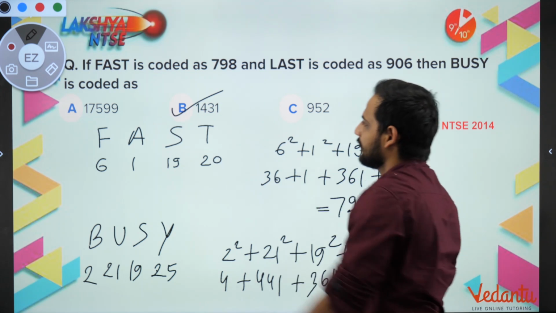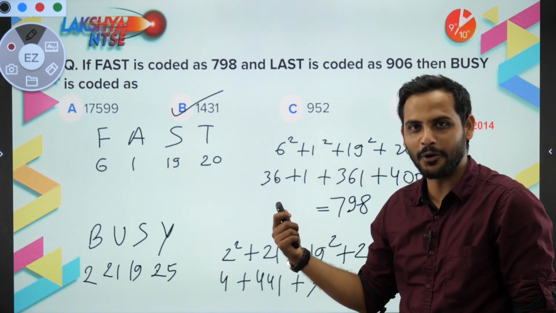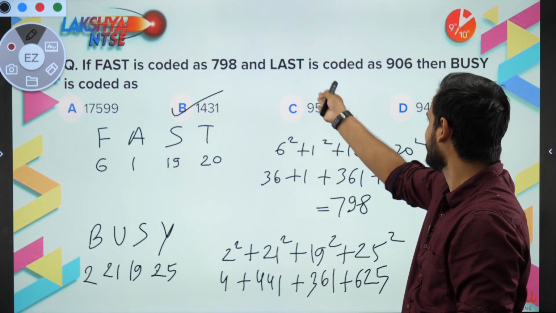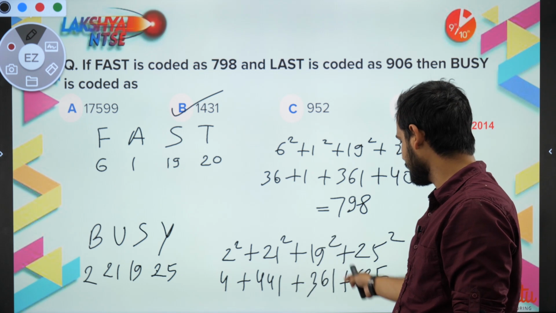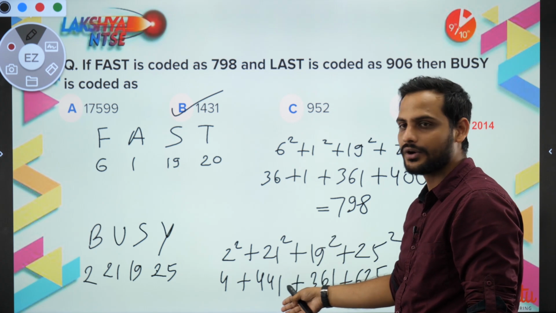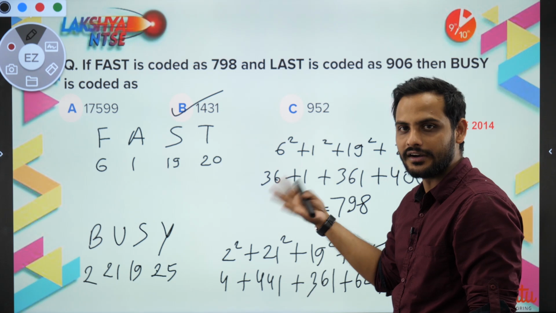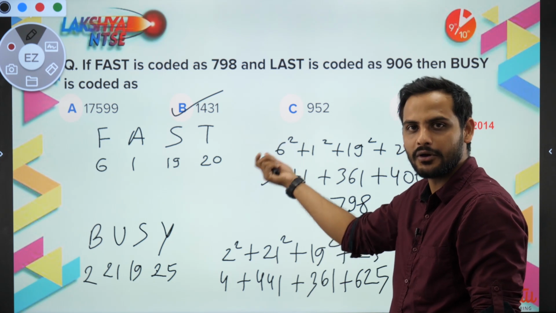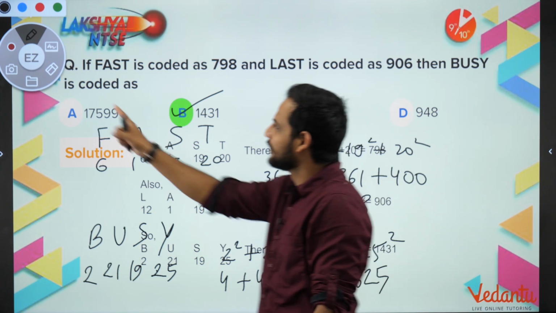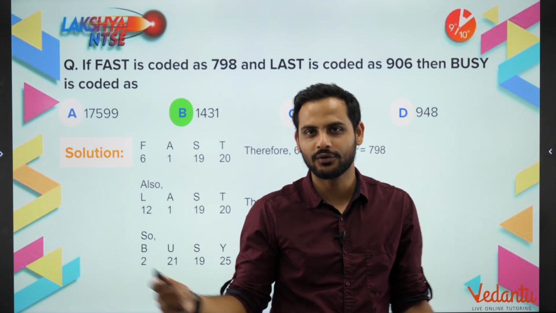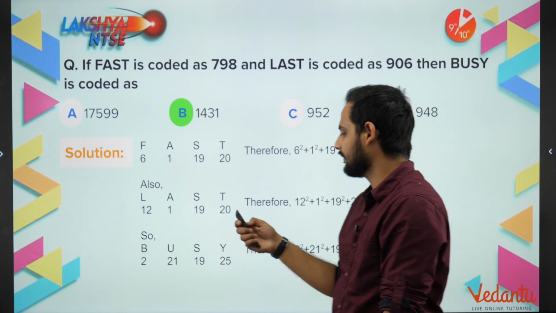See, as I can see in the question, the options are quite easy, right? It is 1790. Without even adding 25 and 61, I can say it's 600 something plus 300 something plus 400 something, which is already 1300 and something. So the option should be B because it is the only closer one, right? So B is the correct answer. Got it? So this is how you can save your time. Always look at the options as well. Now let's go for the next question.